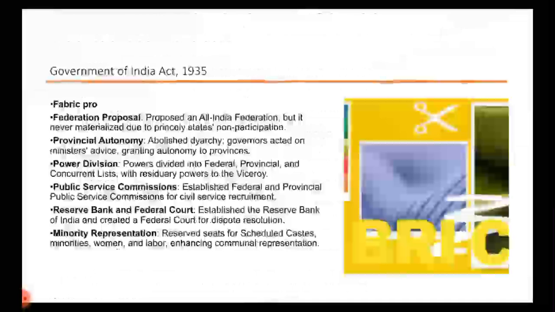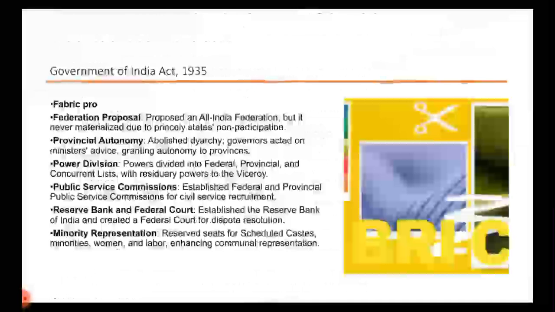Then P gives us 3 P's: Provincial Autonomy, Power Division, Public Service Commissions.